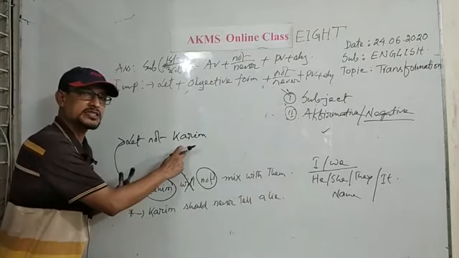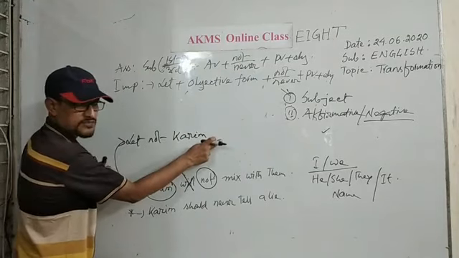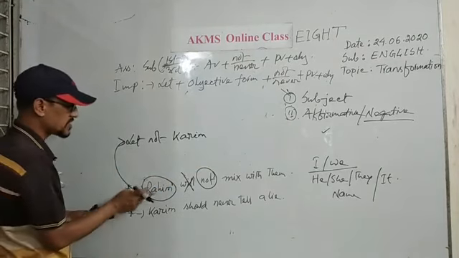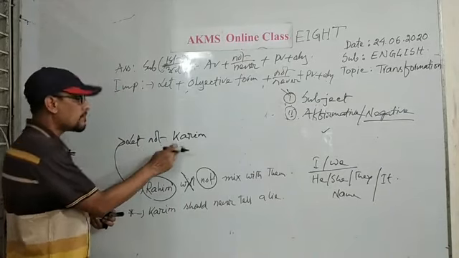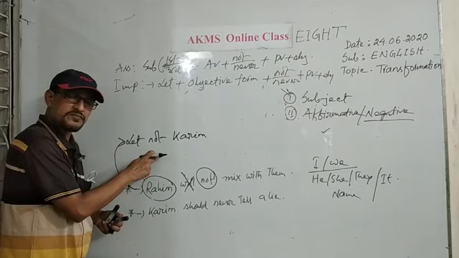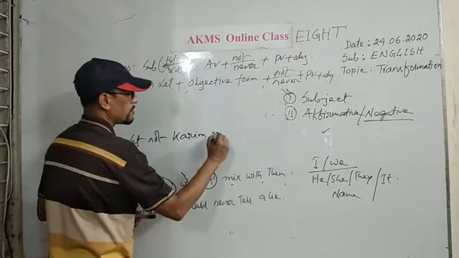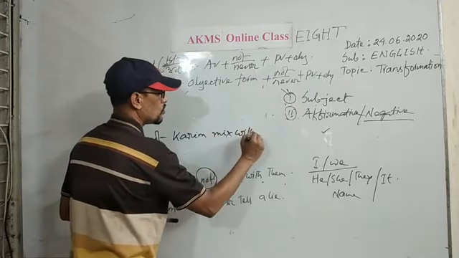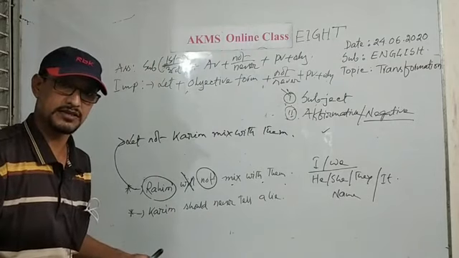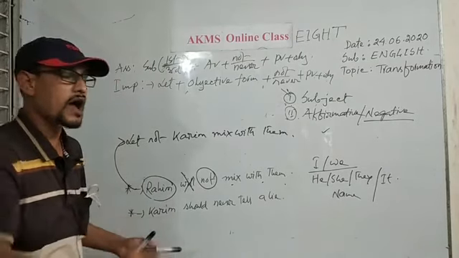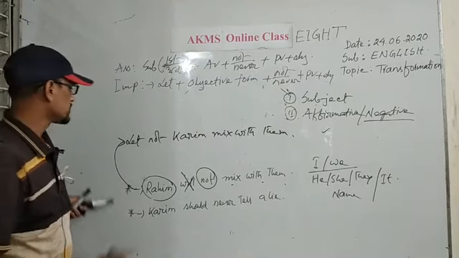Whenever the subject is a pronoun, you will use this not after the objective form. But whenever the subject is a noun, then you should use the negative word before the objective form of the noun. Let not Karim mix with them. Okay? This is the difference. And only for that reason, I have told you to identify the sentences with star marks.